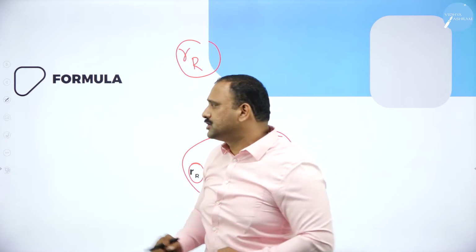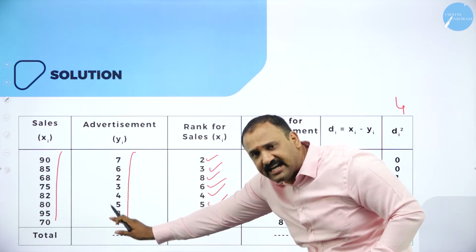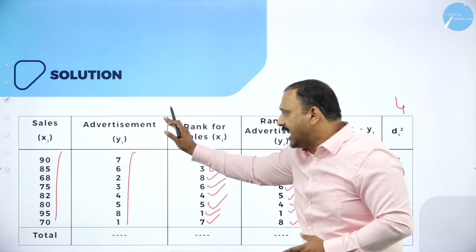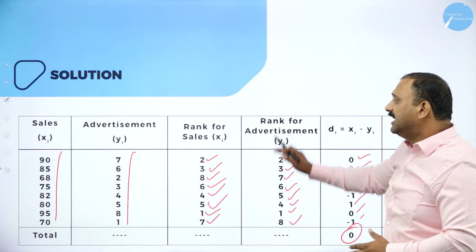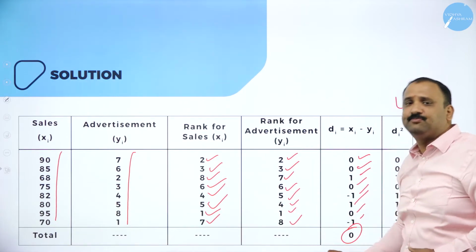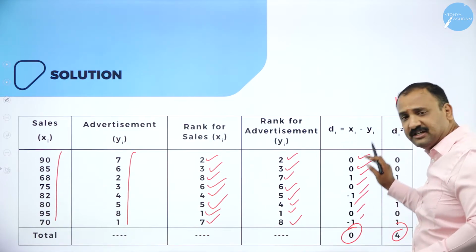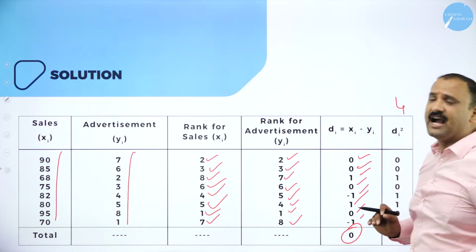So how are we going to solve the problem? We first write down the sales under the x column and the advertisement under the y column, and get the ranking done for sales and advertisement separately. Then we find the deviation factor, the difference d, and then compute di squared.